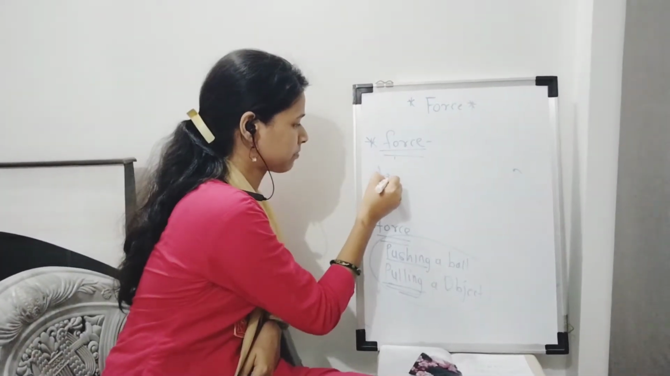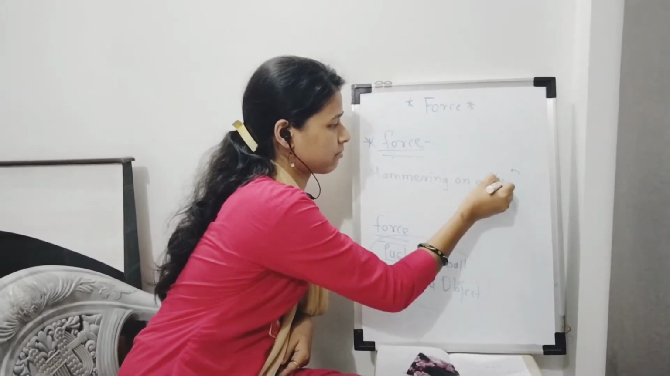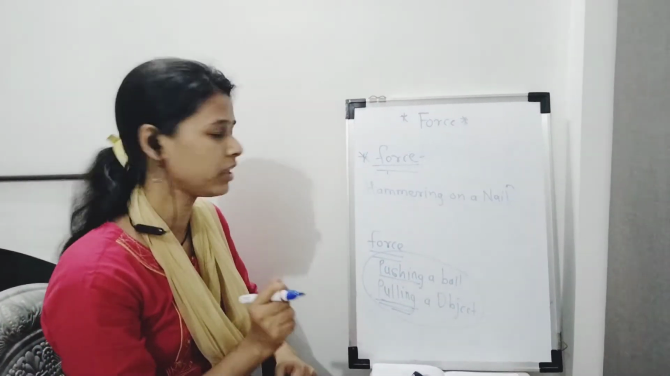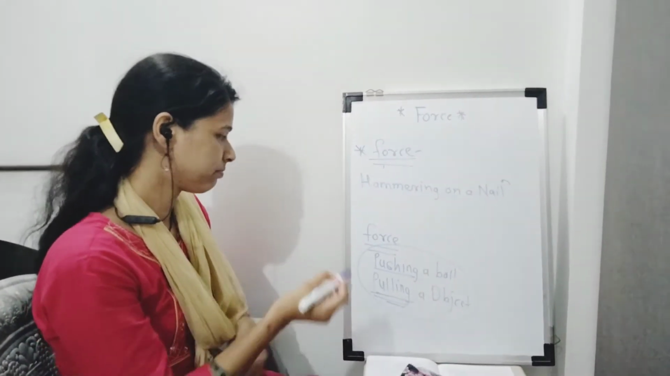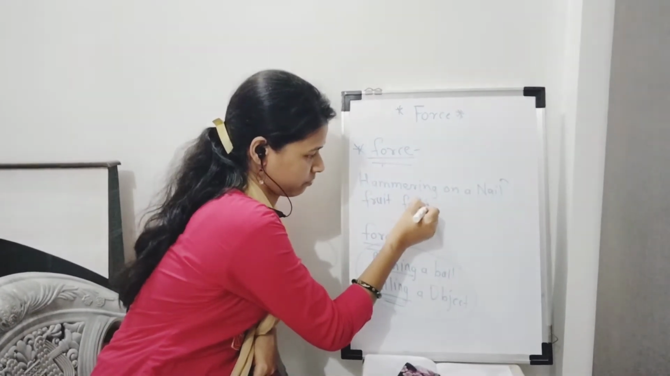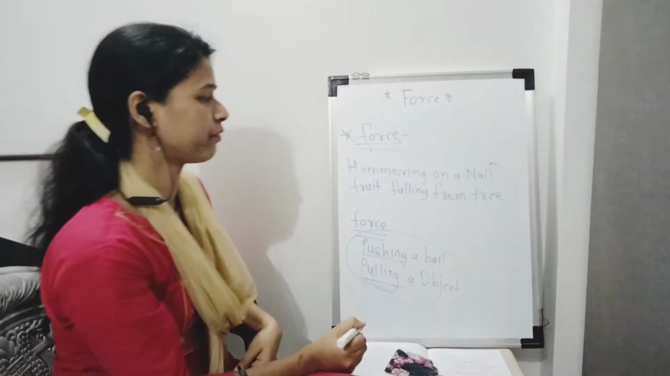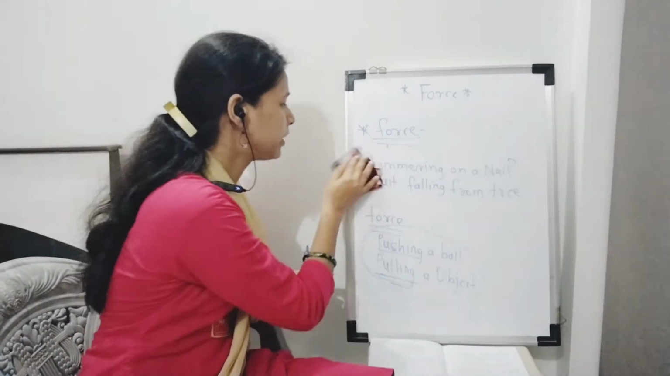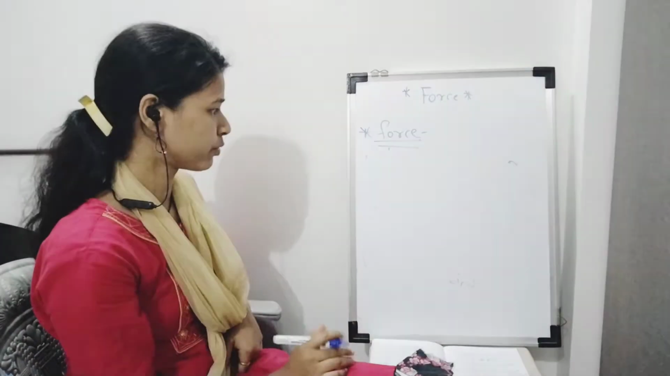When you are hammering on a nail, at that time you use one type of action, that is pushing. That one is called a force. Another one: a fruit falling from a tree. This is also one type of force. So these are the different examples of force. Now there are different types of force here. I will explain four types of forces.